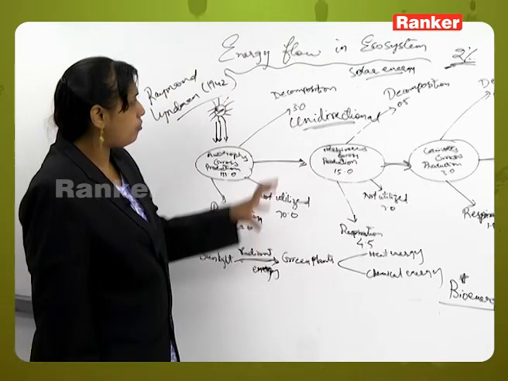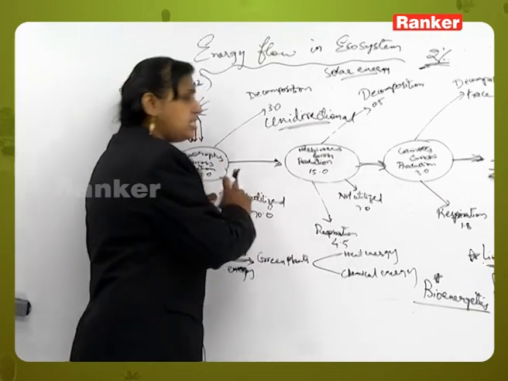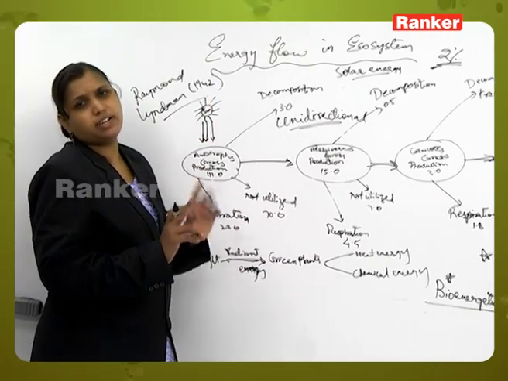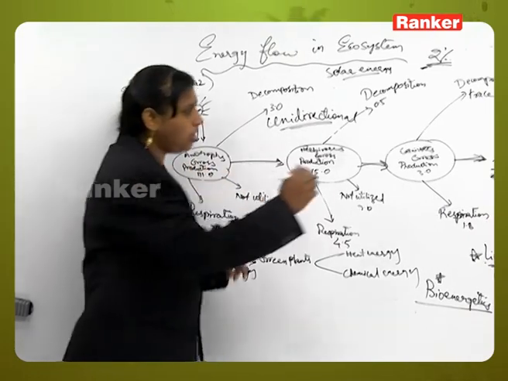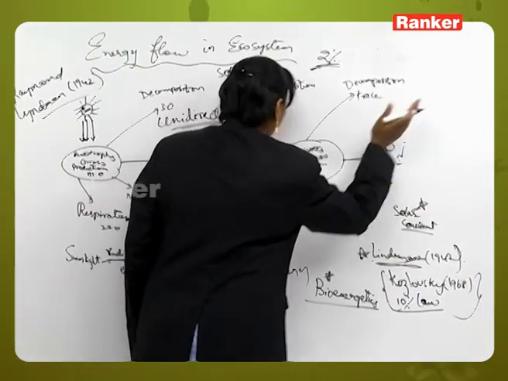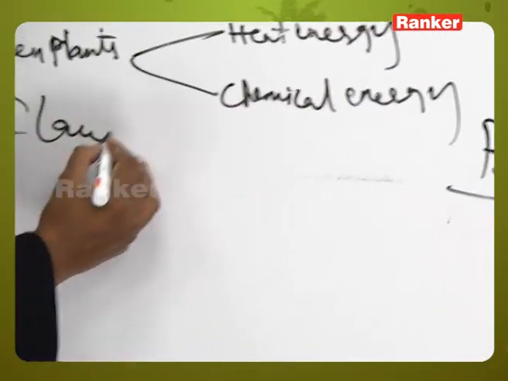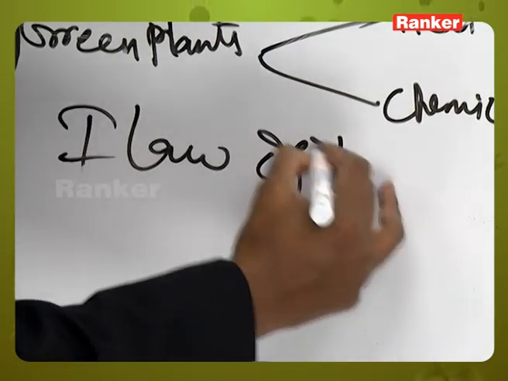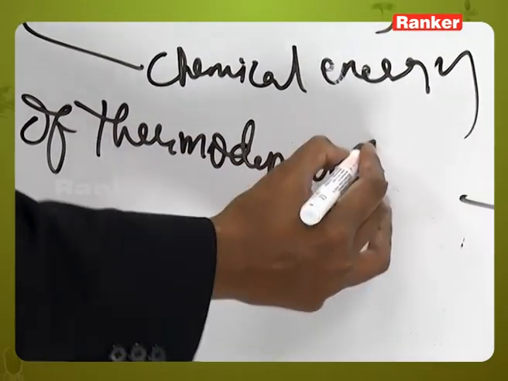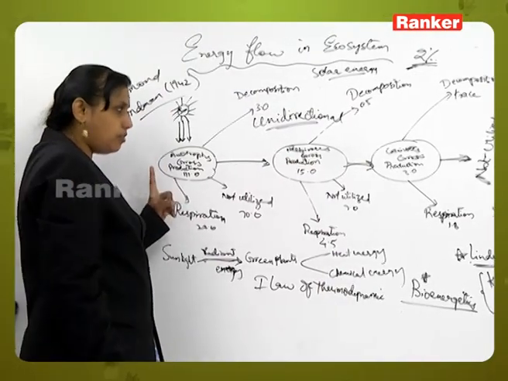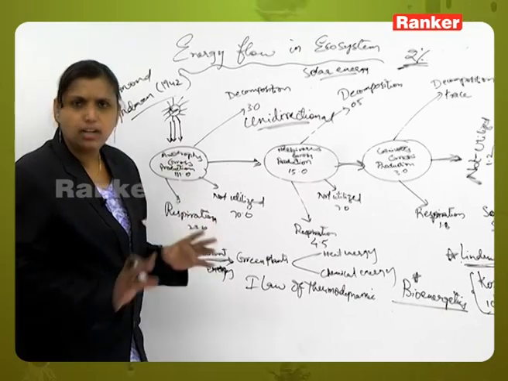In this flow of energy, we can apply two laws of thermodynamics. The first one is that energy is neither created nor destroyed, it is transferred. That is the first law of thermodynamics. What is the first thermodynamic law here? According to the first law of thermodynamics, energy is transferred from one trophic level to another trophic level, but it is neither created nor destroyed.